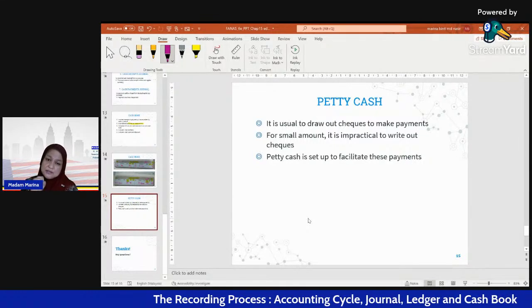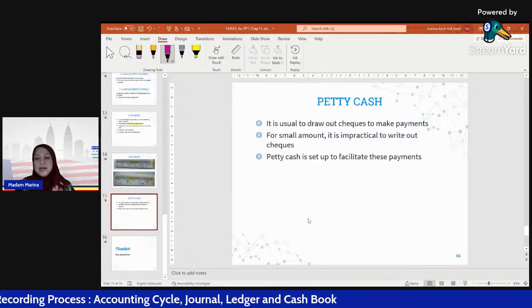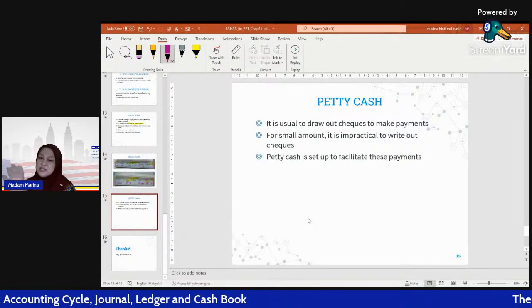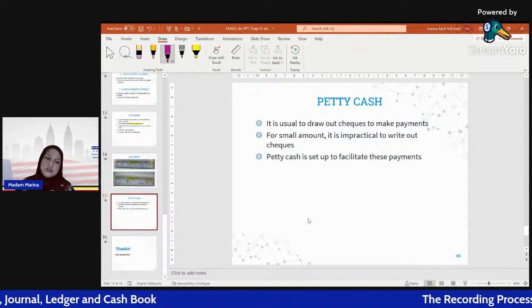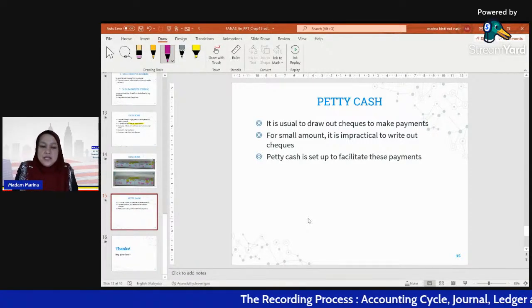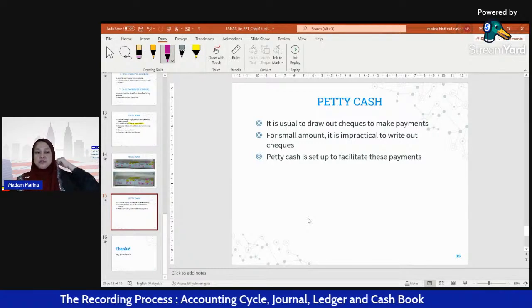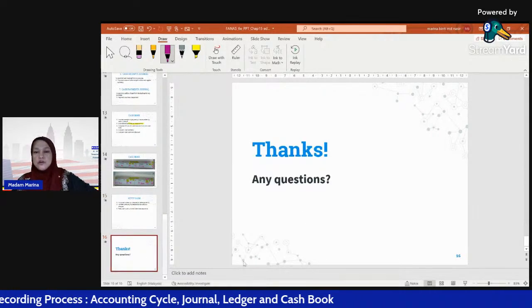So they only take out from the petty cash box to pay the stationery expenses. So this is petty cash. Petty cash also has a petty cash book. I will show you later the format of the petty cash book. That's all for today.